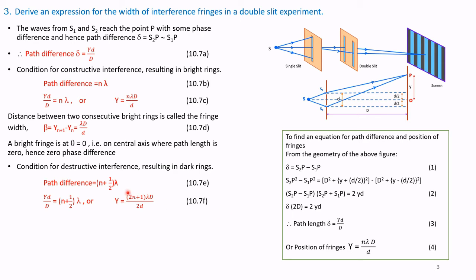Substituting this in this equation, we get y into small d by capital D is equal to (n plus half) into lambda, or y is equal to (2n plus 1) into lambda D by 2d. This is the position for destructive interference. Let it be equation 10.7f.